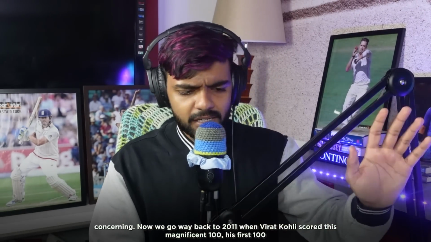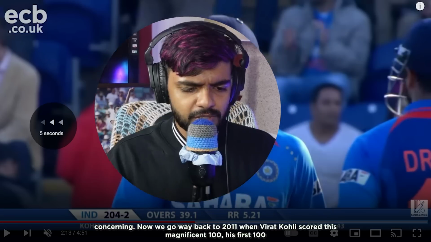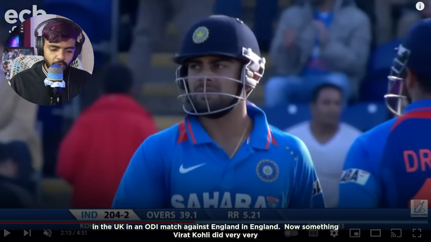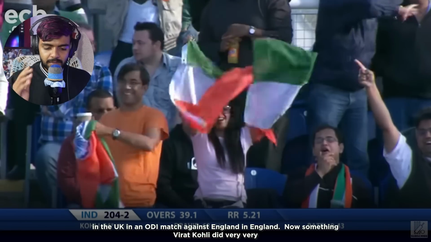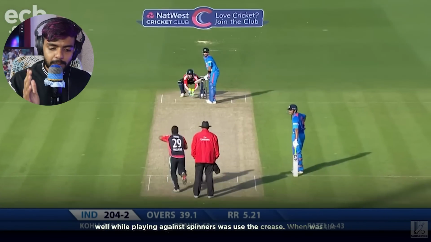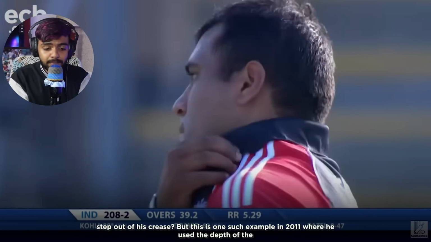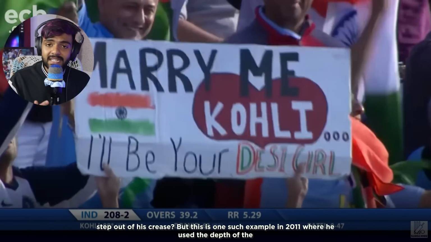Now, we go way back to 2011 when Virat Kohli scored this magnificent 100, his first 100 in the UK, in an ODI match against England in England. Now something Virat Kohli did very, very well while playing against spinners was use the crease. When was the last time we saw Virat Kohli step out of his crease? But this is one such example in 2011 where he used the depth of the crease.